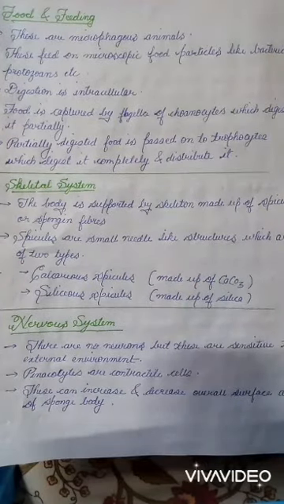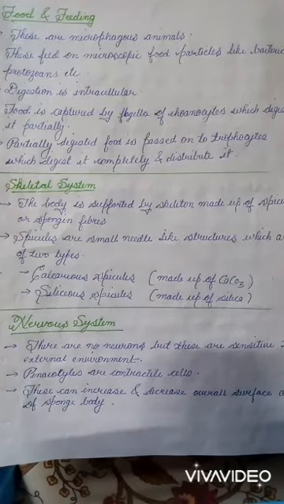Now let's talk about their nervous system. So their nervous system is very primitive type. They have no neurons, but they are sensitive towards their external environment. And the pinacocytes are contractile cells. They are the cells which are quite sensitive towards their outer environment. These can increase and decrease overall surface area of sponge body.